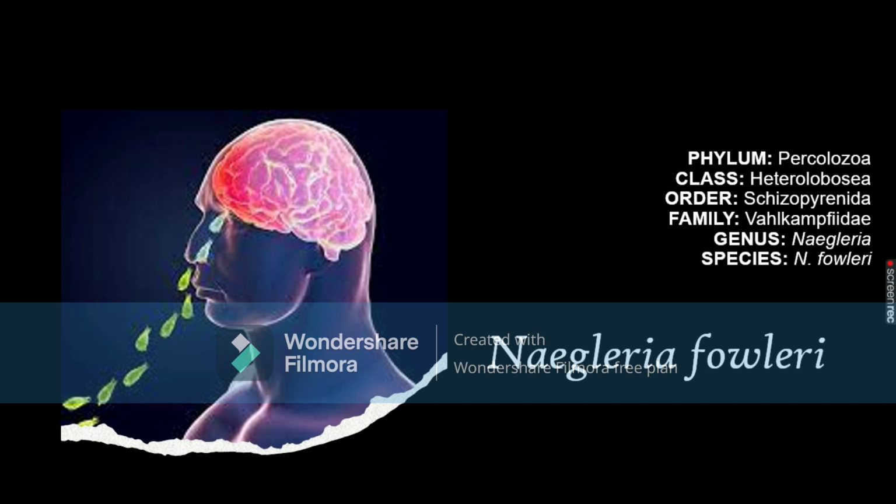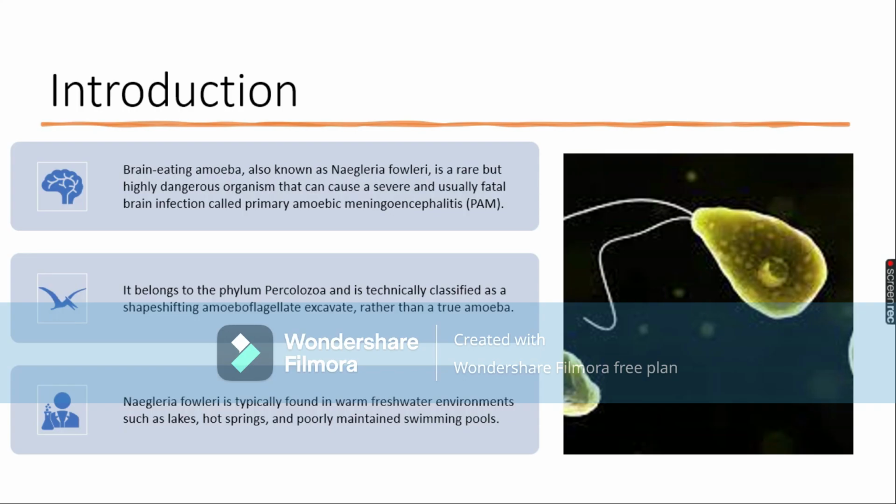So in this video we'll be talking about the transmission and different kinds of preventive measures that we can take to prevent ourselves from this infection. Moving towards the introduction, the brain-eating amoeba is a rare but highly dangerous organism that can cause a severe and usually fatal brain infection, which is called primary amoebic meningoencephalitis, or PAM.